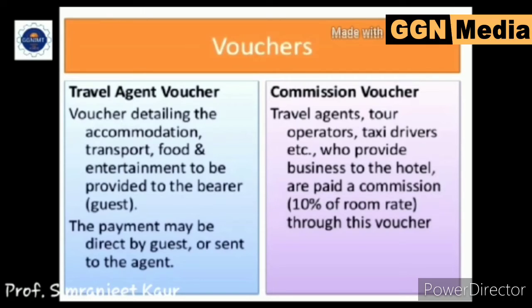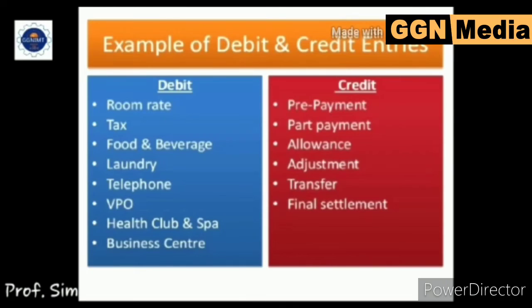Travel agent voucher details the accommodation, transport, food and entertainment to be provided. Or commission agent voucher, which is given to the agent. Let's discuss various debit and credit entries for folios. Debit entries are like room rate, food and beverage, laundry, telephone and other facilities. Credit entries are like prepayment, part payment and other allowances.